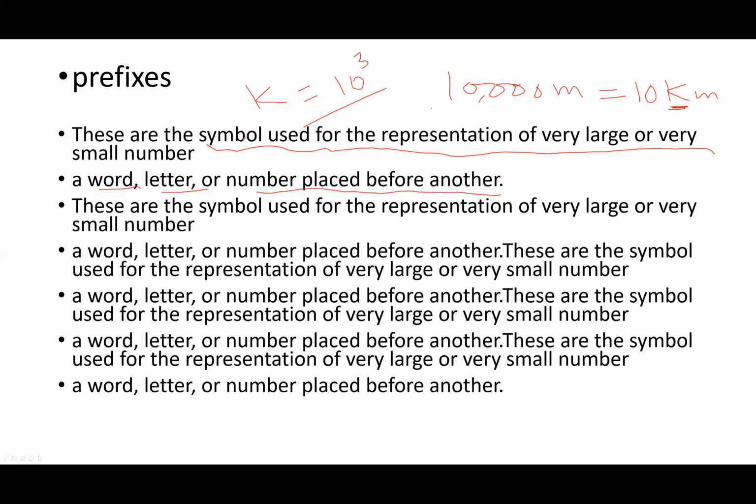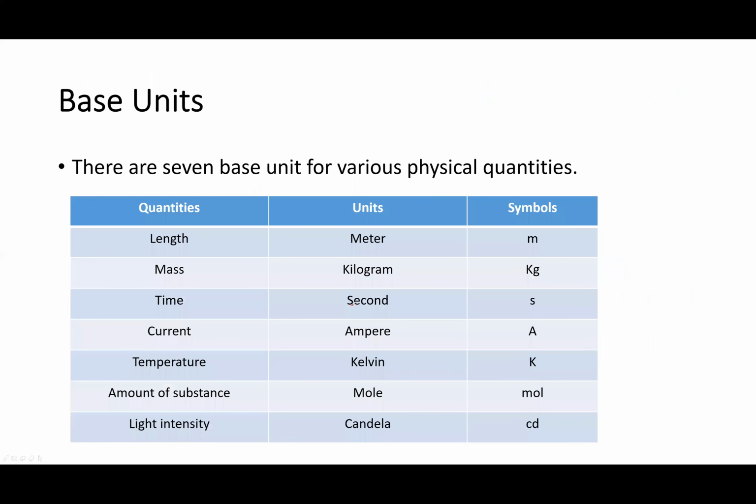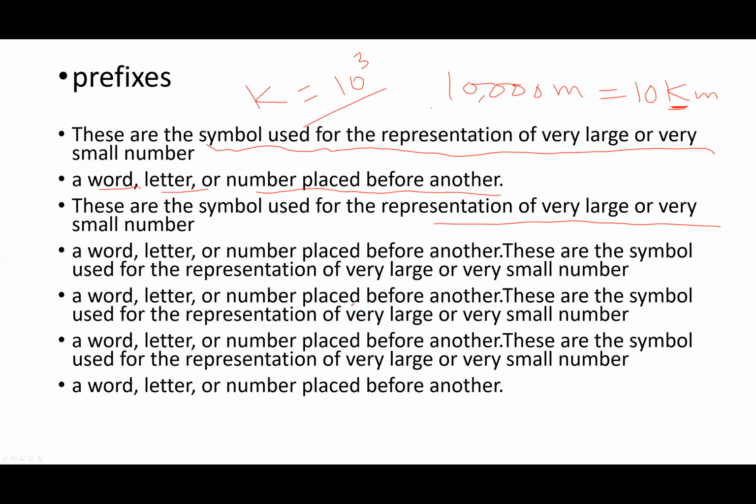These are the symbols used for the representation of very large or very small numbers. When a symbol is written for a very large number, it is called a prefix.